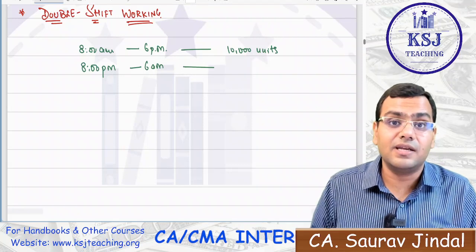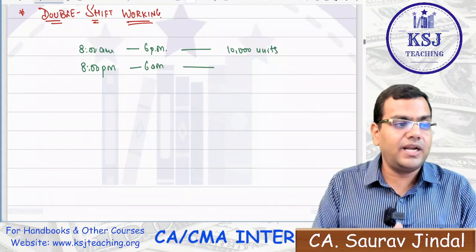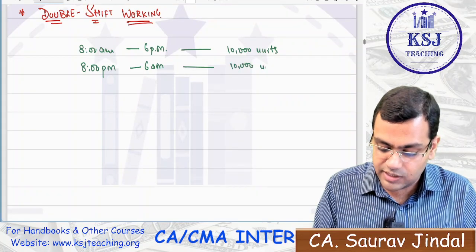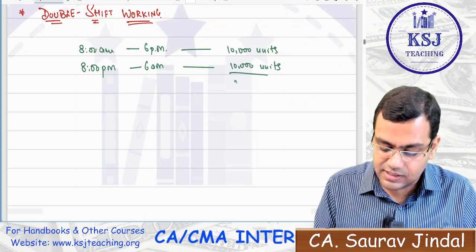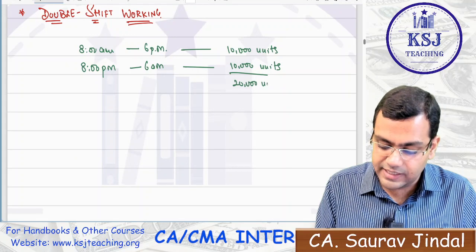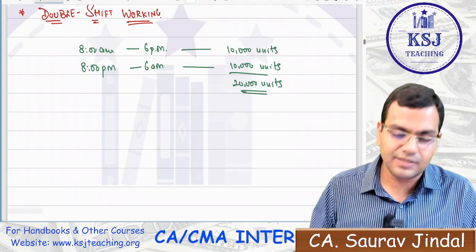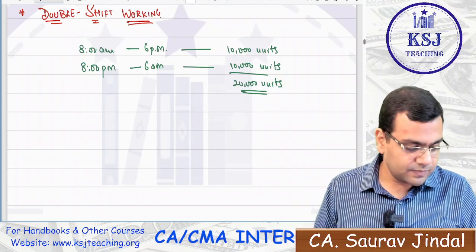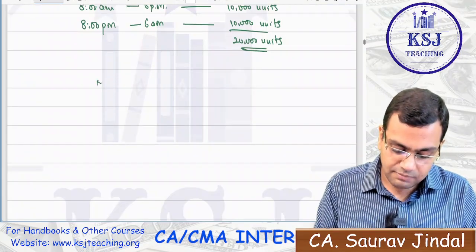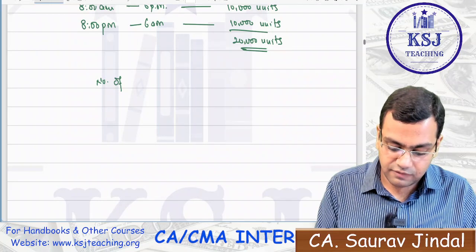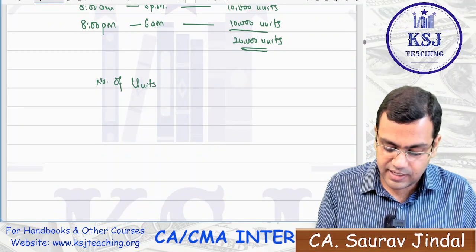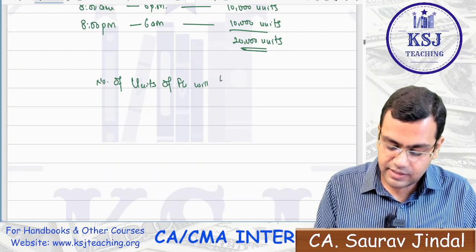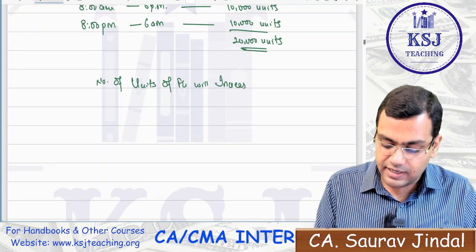Now, what will happen, sir? Earlier, they were able to manufacture only 10,000 units. Now, they will be able to manufacture 10,000 more units. That means their production will double to 20,000 units. Yes, sir. Their production will double to 20,000 units. So the number of units of FG will increase, definitely, sir.